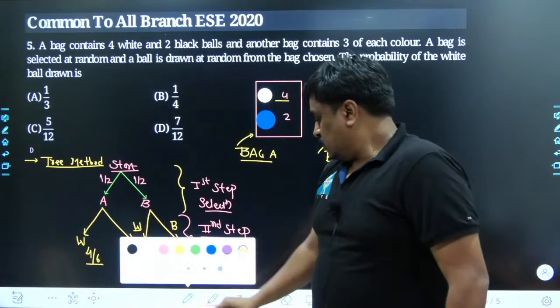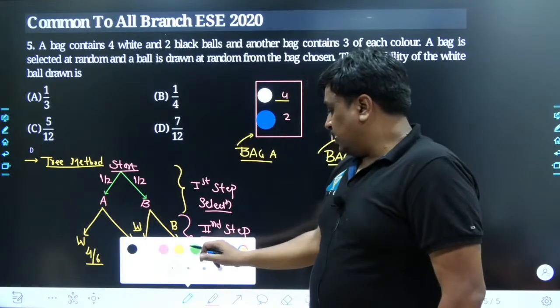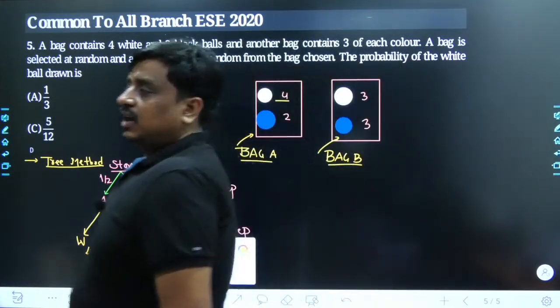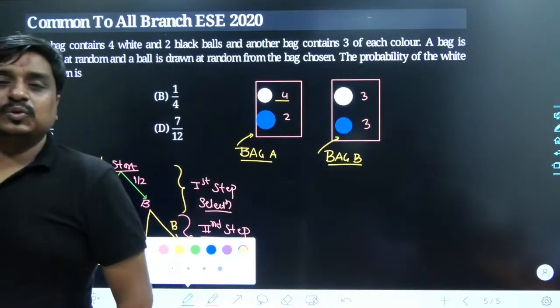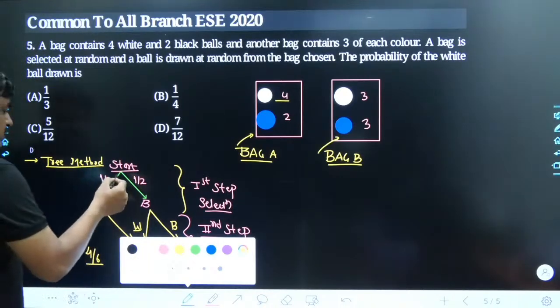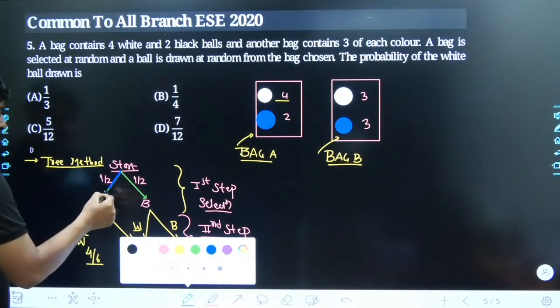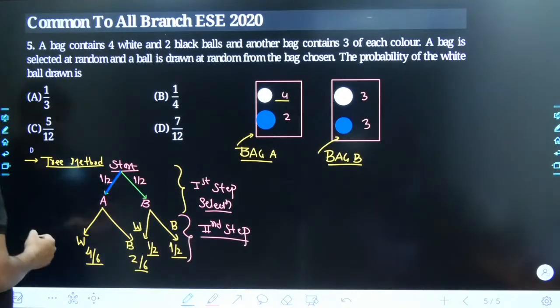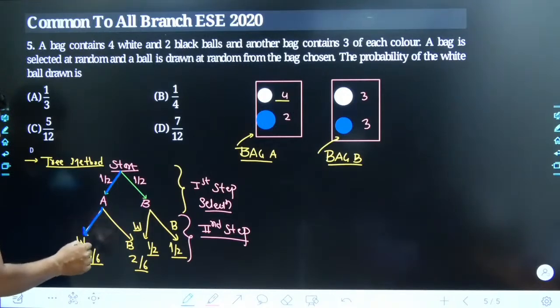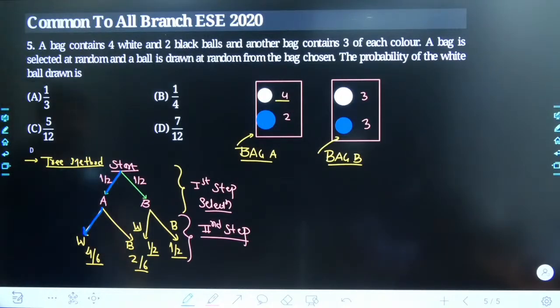Anyways, what is your favorable event that you must see over the tree? Your favorable event is to get selected a white ball. How is it possible? First, you could have selected the bag A and its probability is half, and then once the bag A got selected, you could have selected the white ball, and that probability is nothing but 4 by 6.